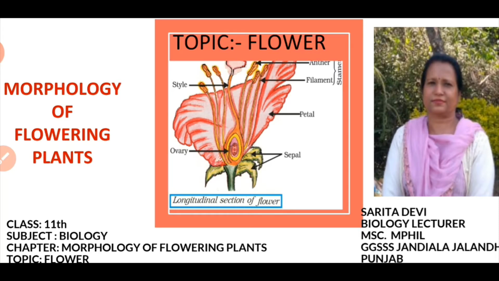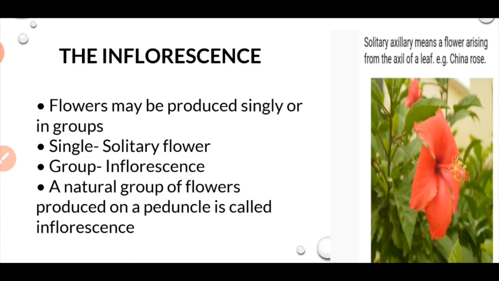Today we will study lesson 5, morphology of flowering plants of 11th class, and our topic is flower. We will study this topic under two headings. One is inflorescence and the other is parts of a flower. So what is inflorescence? Arrangement of flowers on the floral axis is known as inflorescence.